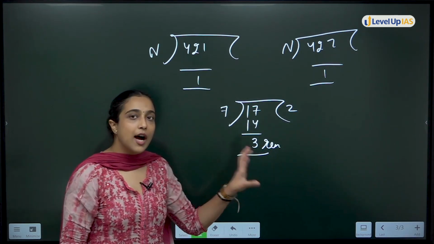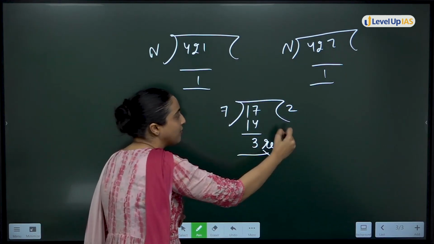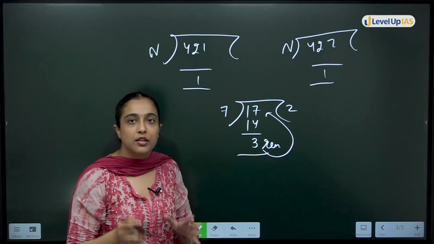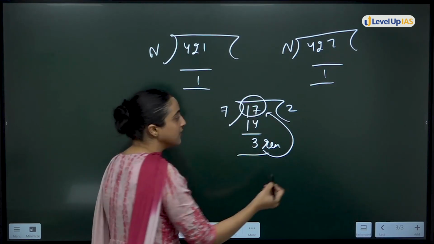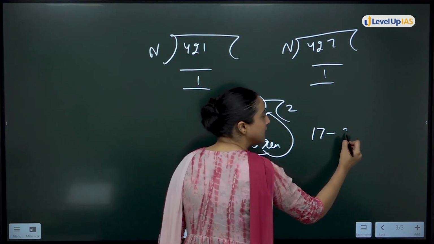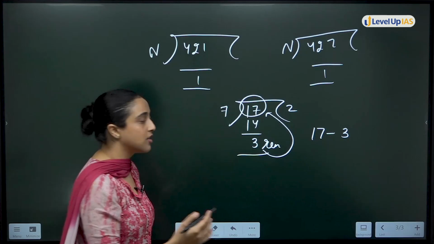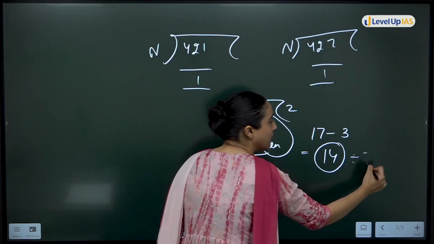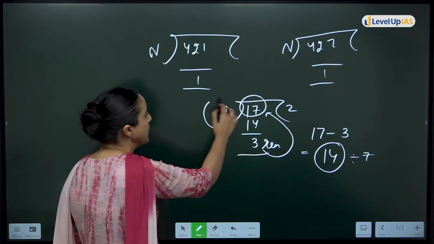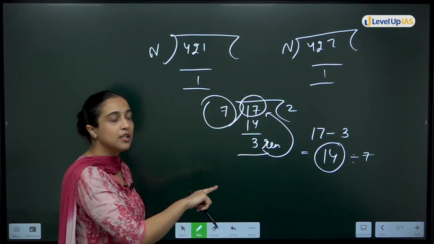The remainder is the extra value in 17. That means if I subtract 3 from 17, I will get 14, which will be divisible by 7.